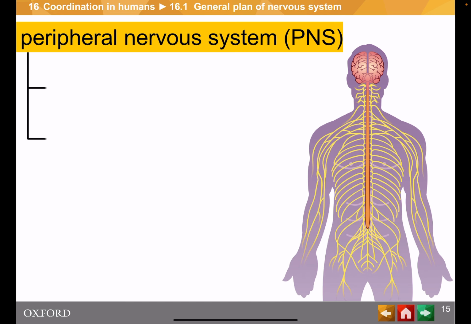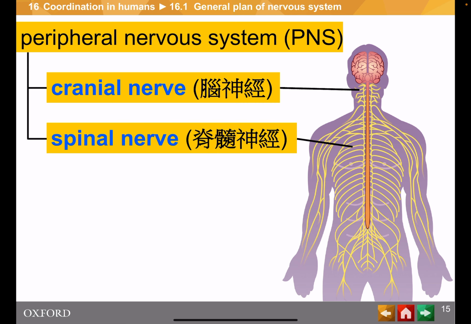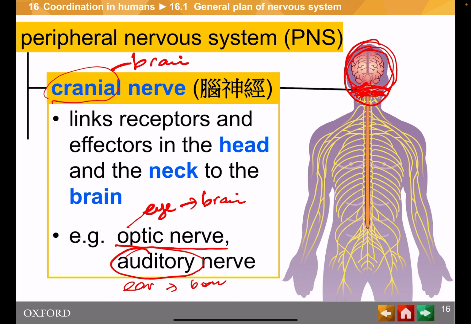The peripheral nervous system, PNS, consists of cranial nerves and spinal nerves. Cranial nerves link the receptors and the effectors in the head and the neck region. For example, the optic nerves link the eye and the brain.